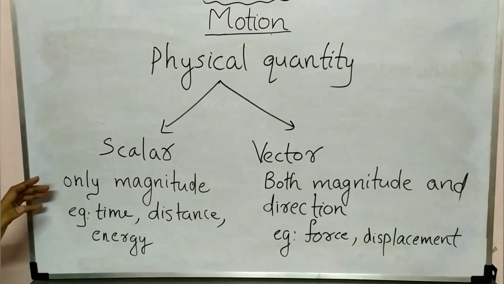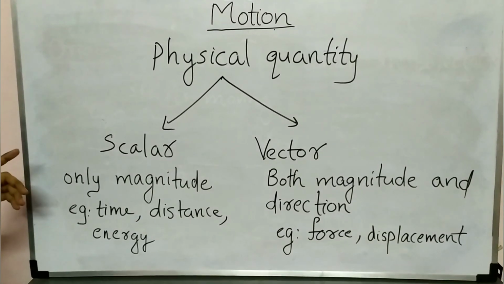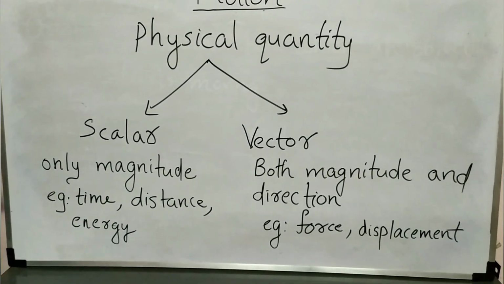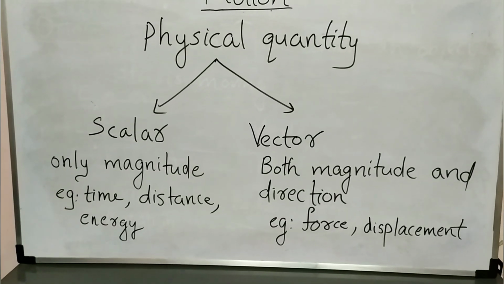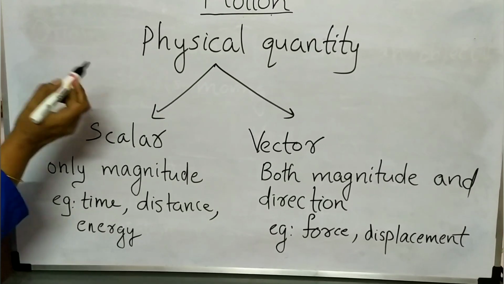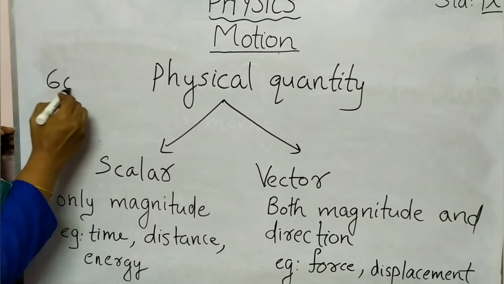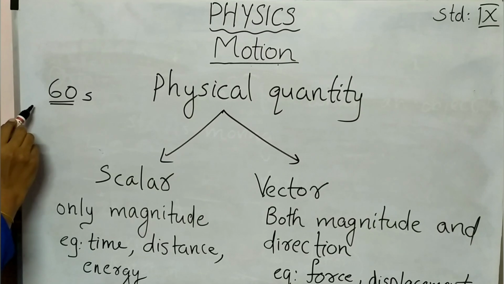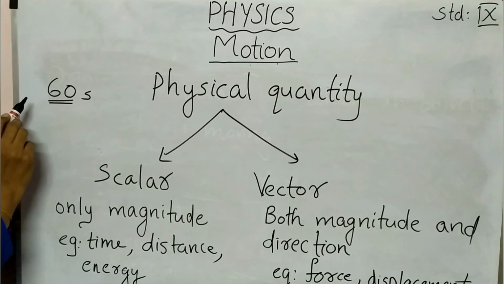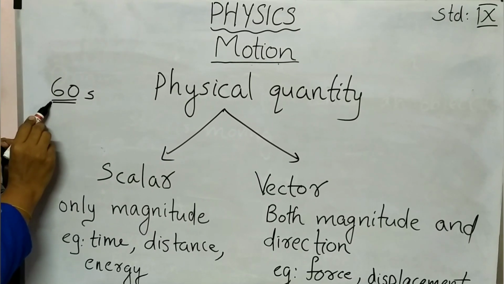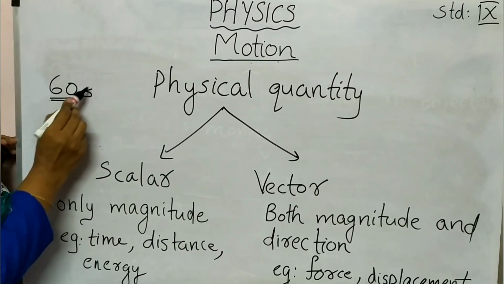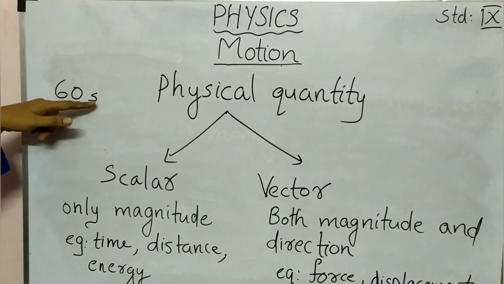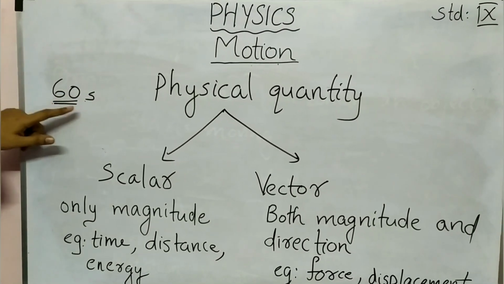Do you know what is magnitude? Last year you studied, for expressing a physical quantity you need a magnitude and a unit. What do you mean by magnitude? Here you can see time is written there, 60 seconds. Here you can see this 60. In this you can see a numerical value, a number, and we can call this number the magnitude, and this, yes, you know, that is second, that is the unit. So for expressing a physical quantity you need a magnitude and a unit.